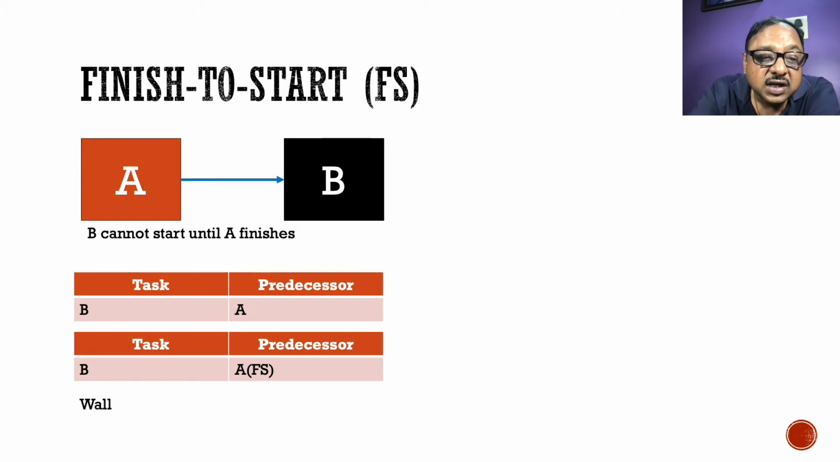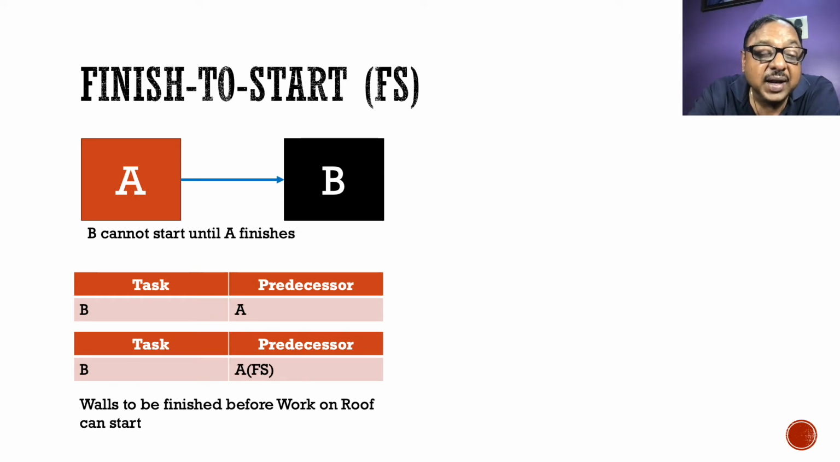We represent it as: task B has a predecessor A, or we also write it as A within brackets FS. Now, FS or finish to start is generally considered the default relationship if nothing is mentioned regarding the relationship between two tasks. In most project plans, when we just write A as the predecessor, it means that A and B have a finish to start relationship. We can see an example. If we are constructing a house, we cannot start constructing the roof till the construction of the walls is completed. So this is a finish to start relationship.